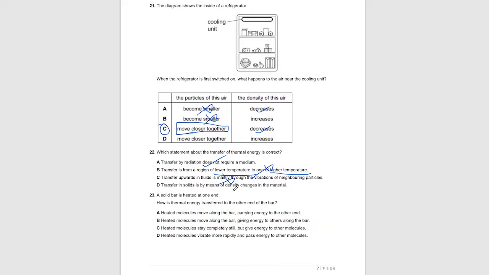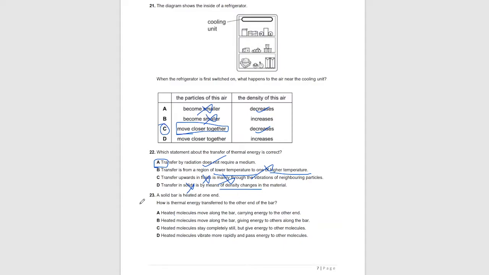Transfers in solids by means of density changes in material. No, this is convection, or how heat transfers or flows in fluids. So in fluids, heat transfers by convection or by density changes. So this process of transferring heat is in fluids, not solids, and this process of transferring heat is in solids, not fluids. So C and D are wrong. A is the only option left.